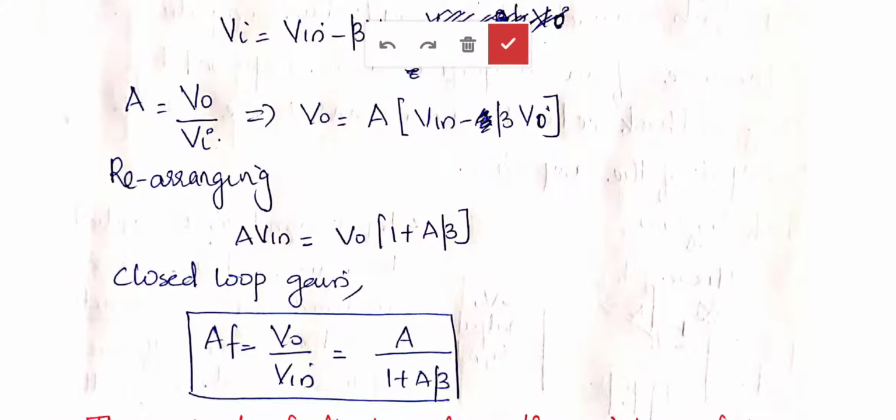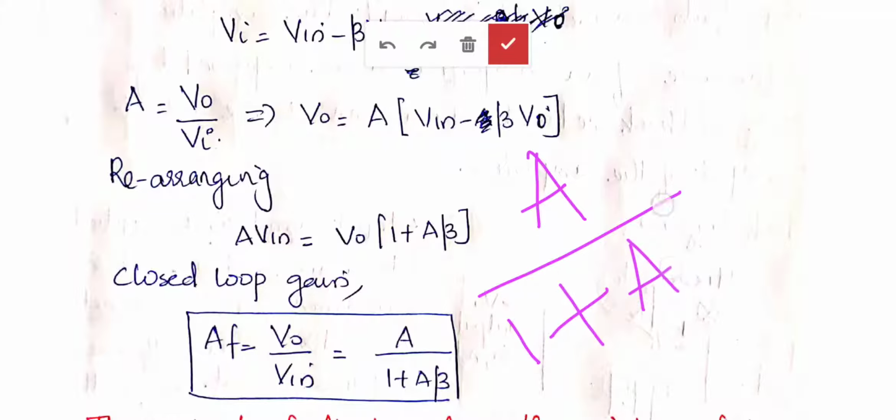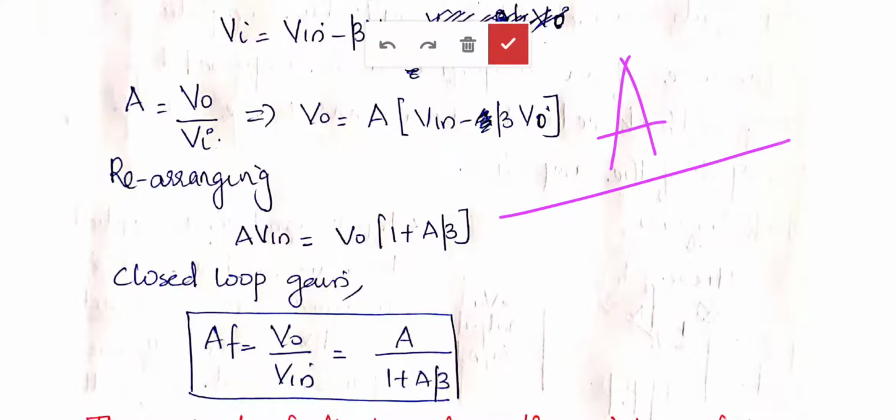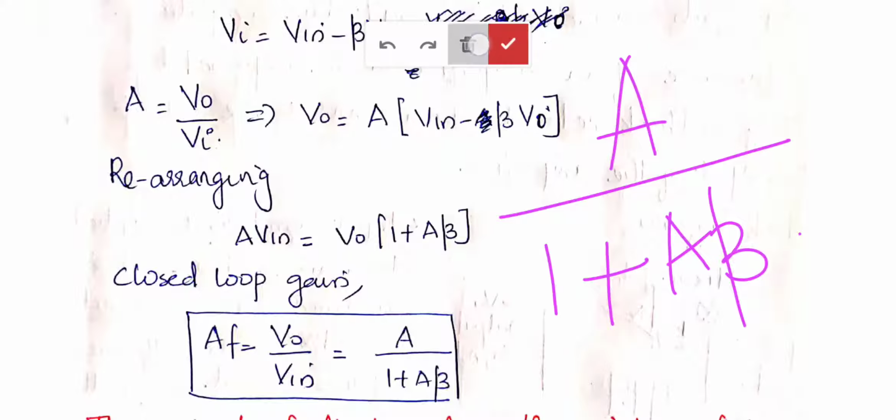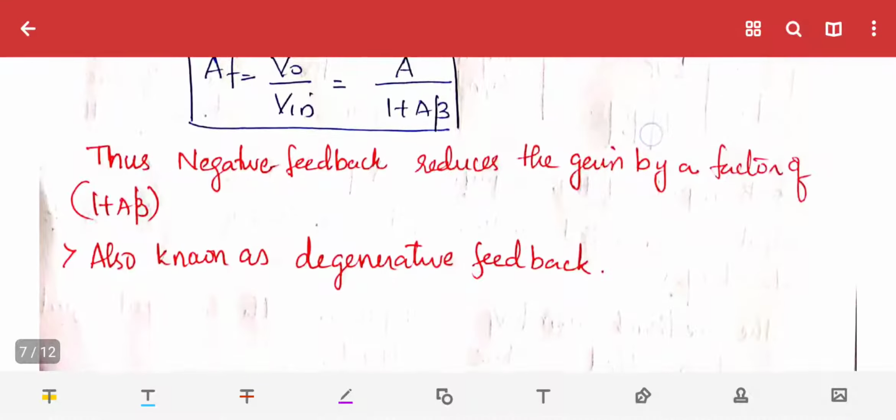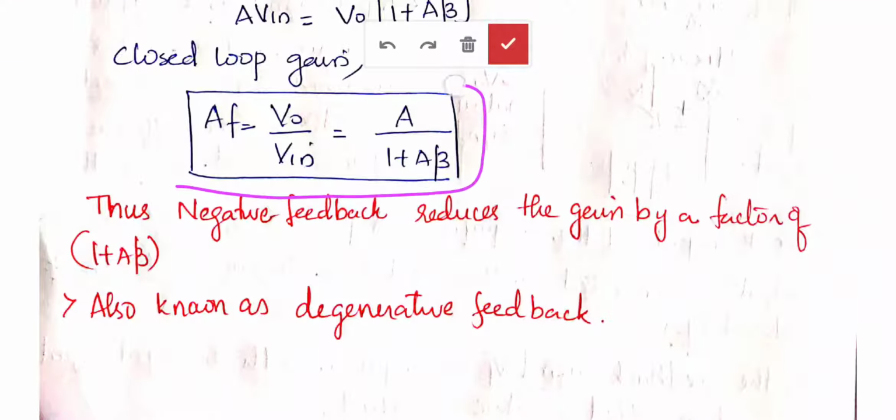So gain of a negative feedback amplifier is open loop gain A, or gain of the basic amplifier, divided by 1 plus A into feedback factor beta. If it is a positive feedback, then it is A by 1 minus A beta. For a negative feedback, it is A by 1 plus A beta. That is the difference. So gain of a negative feedback amplifier is A by 1 plus A beta.